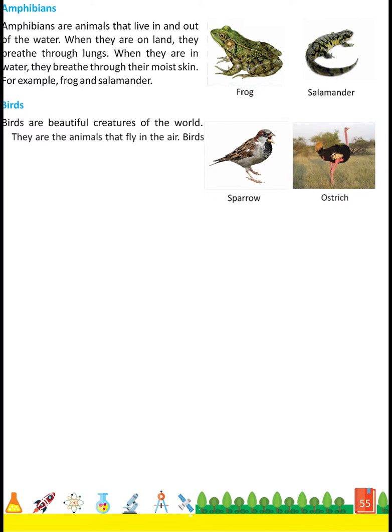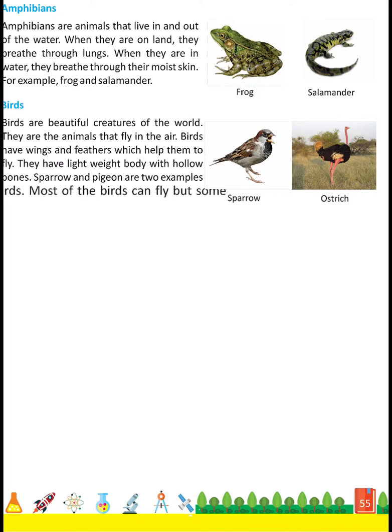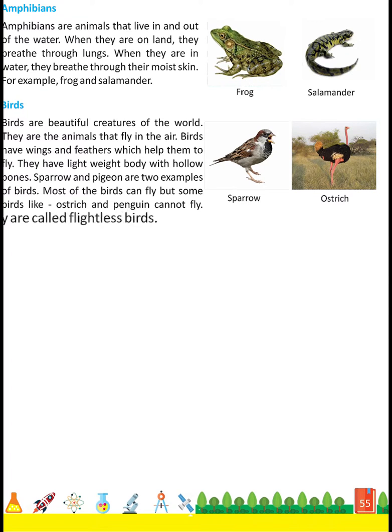Birds. Birds are beautiful creatures of the world. They are the animals that fly in the air. Birds have wings and feathers which help them to fly. They have a lightweight body with hollow bones. Sparrow and pigeon are two examples of birds. Most of the birds can fly, but some birds like ostrich and penguin cannot fly. They are called flightless birds.